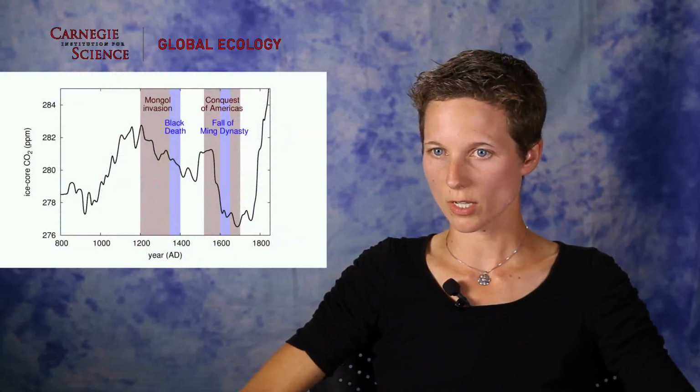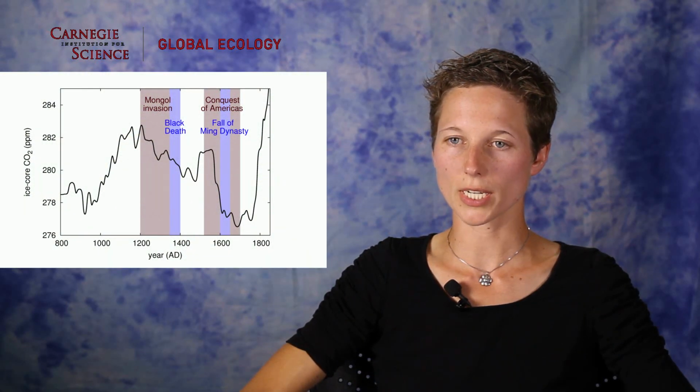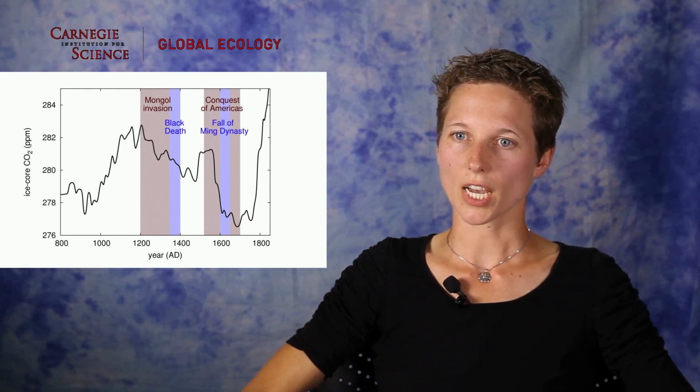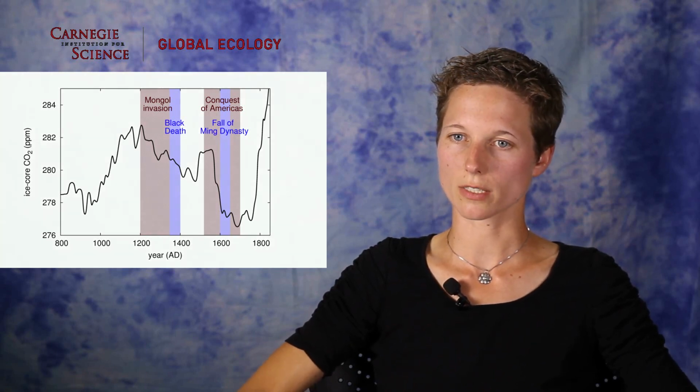The first is, although regrowing trees may take up carbon dioxide, there are still substantial CO2 emissions from the soil. Prior to the historic events, when farmers cleared forests, there was always dead plant material left on the ground or in the soil, which decays over decades and centuries. A second reason is that trees just take a long time to fully regrow. And in particular, during the short events, the Black Death in Europe and the fall of the Ming dynasty, there was not enough time for the forest to reach its full carbon potential.